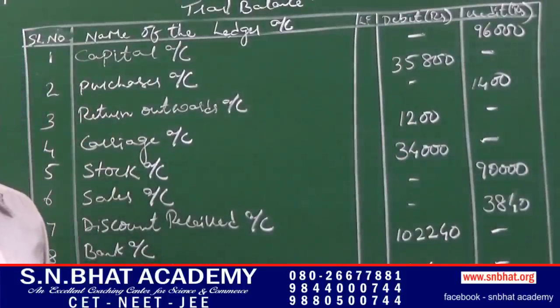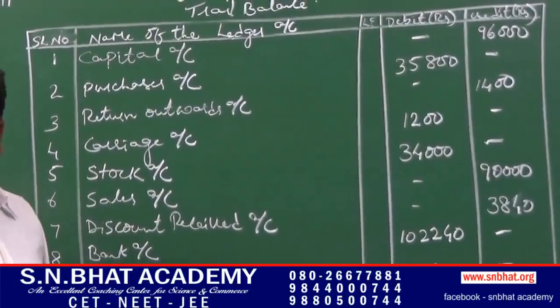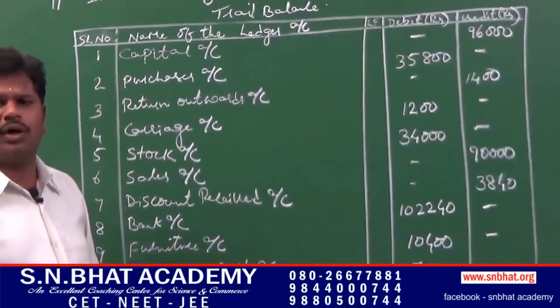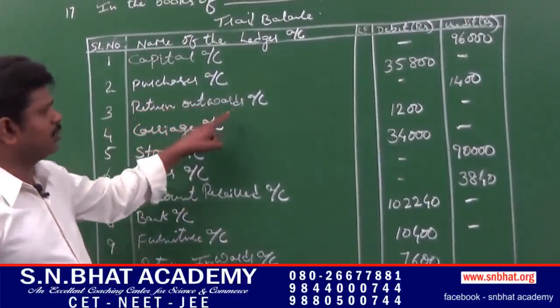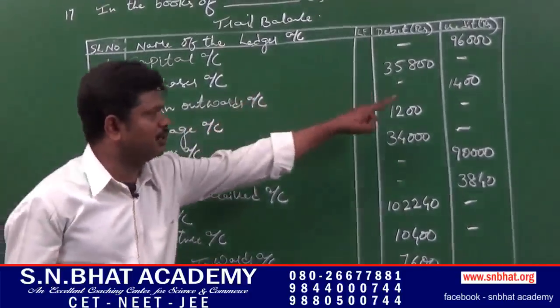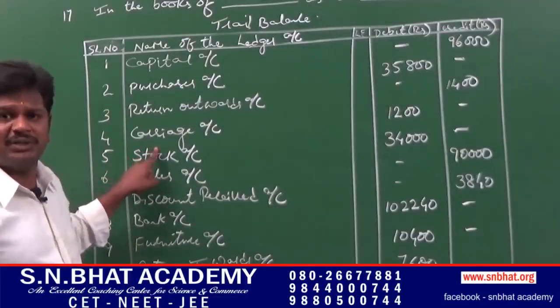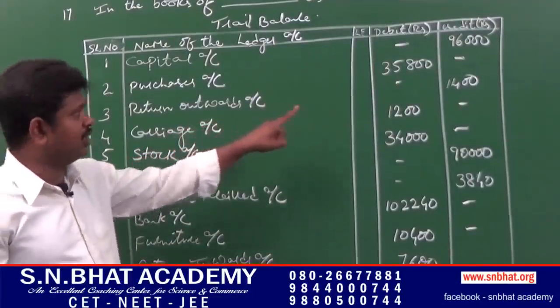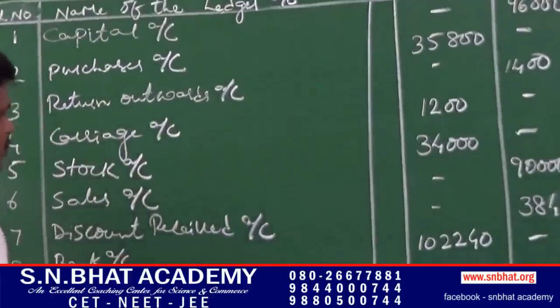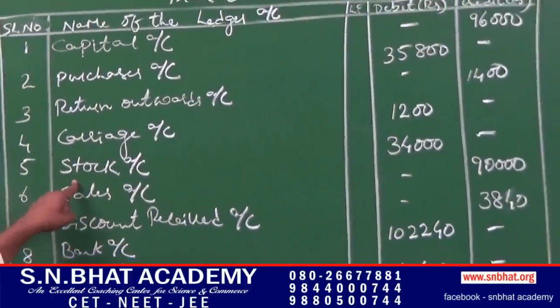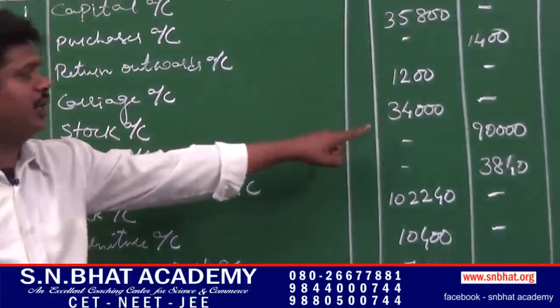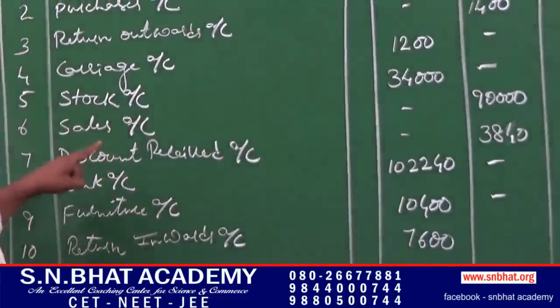We have purchased and we are returning due to shortage or due to wastages or damages, so we are returning it to the supplier. It has to be entered on the credit side of trial balance. Carriage, it is an expense, it is a nominal account, it has to be entered on the debit side of trial balance. Stock, it is an asset, it has to be recorded on the debit side of trial balance.